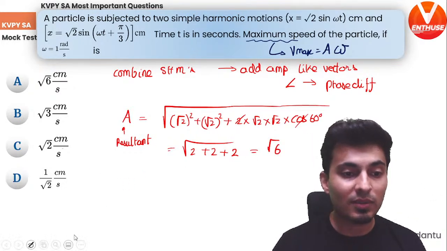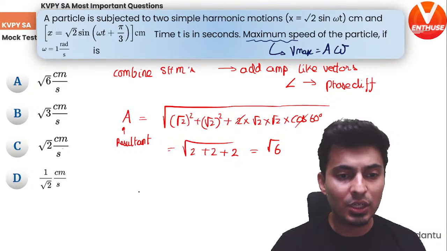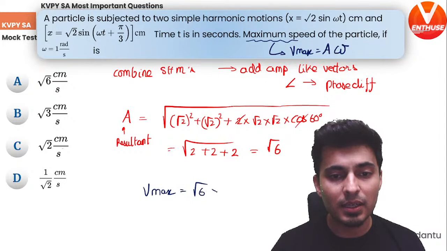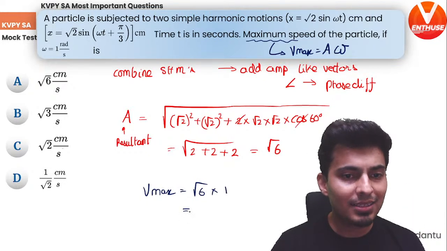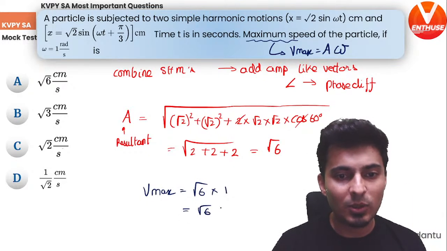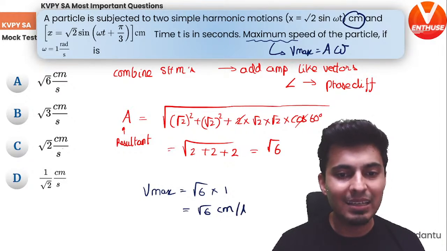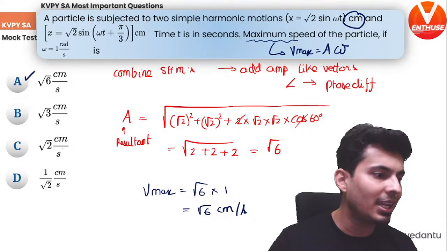Fair enough. So the final thing which we need to do is V max. So V max will be A, which is root 6 into omega, which is 1. So that's it, root 6. But everything was in centimeters, like you can see right over here. So this is centimeters per second. That's option A, I believe.